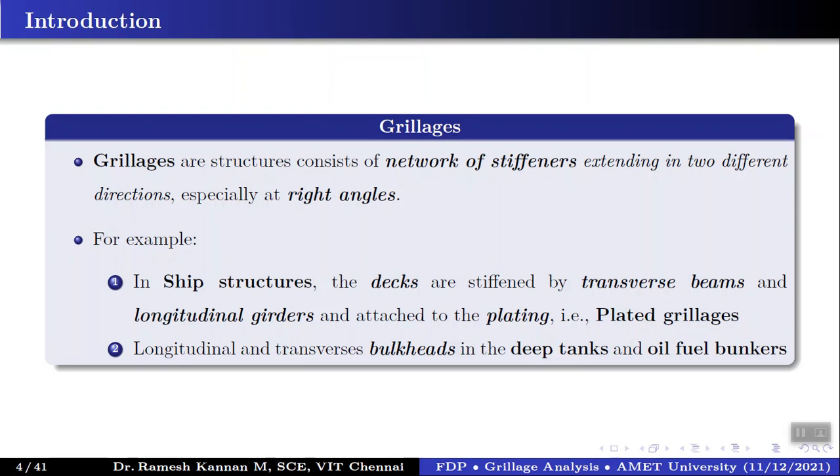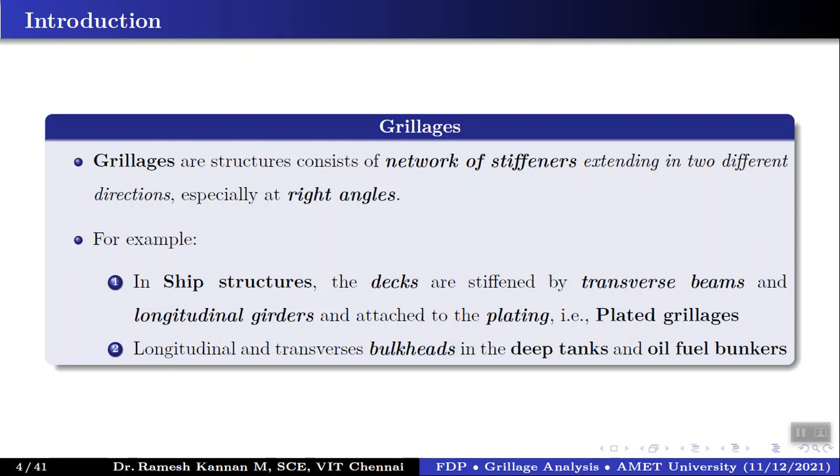We have seen grillages in many situations, but we don't realize it unless I define what a grillage is. Say in ship structures, like the deck slab, which is stiffened by the transverse beams and the longitudinal beams and attached to the plating. If you work in naval architecture and ship design, you probably know what this deck structure is all about. Those are typically plated grillages.